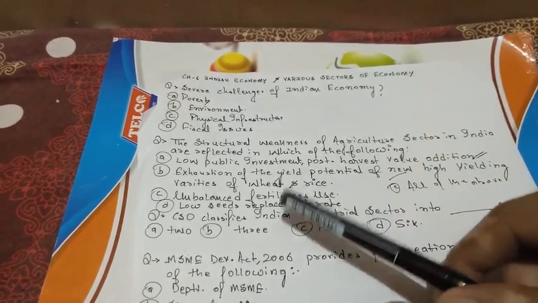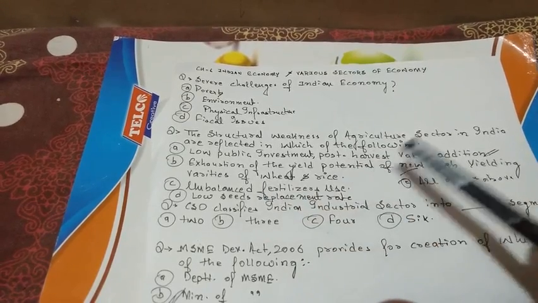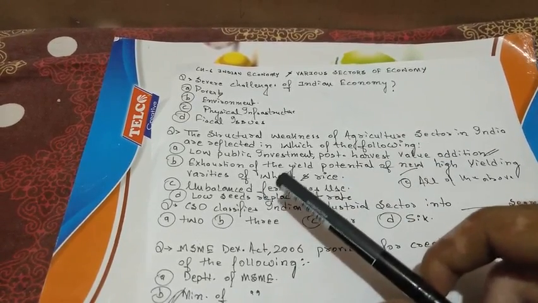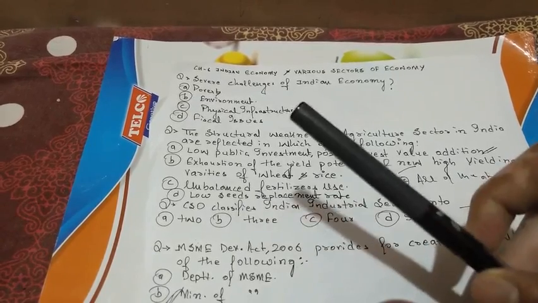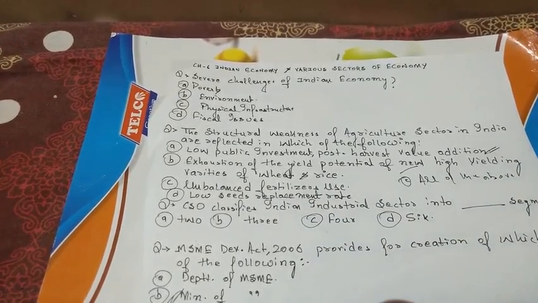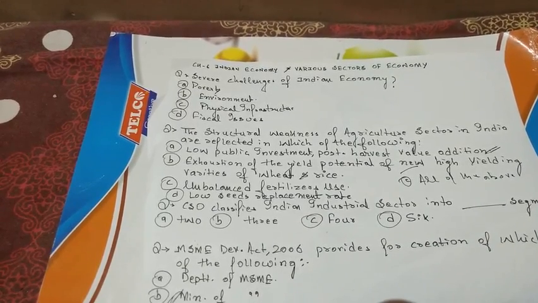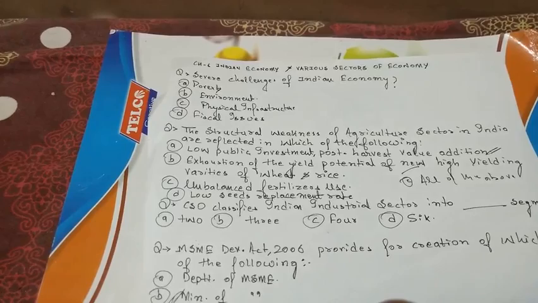The next option is the exhaustion of the yield potential of the new high yield varieties of wheat and rice. Yes, this is also a weakness, because we are not innovating our yield varieties. We only have a limited number of yield varieties and we are using those varieties only.